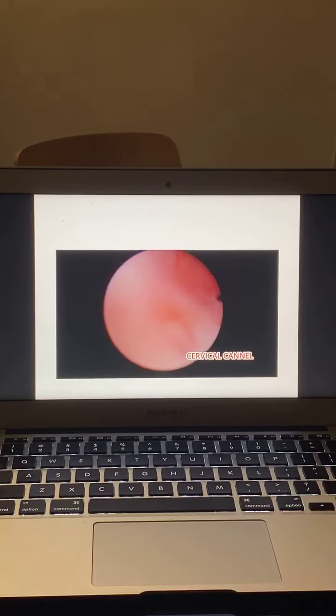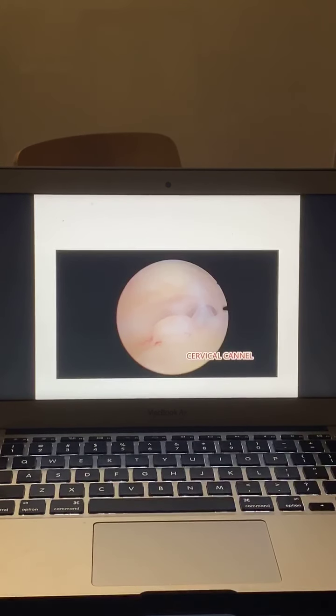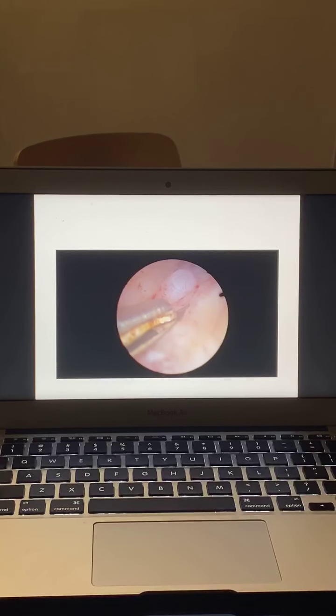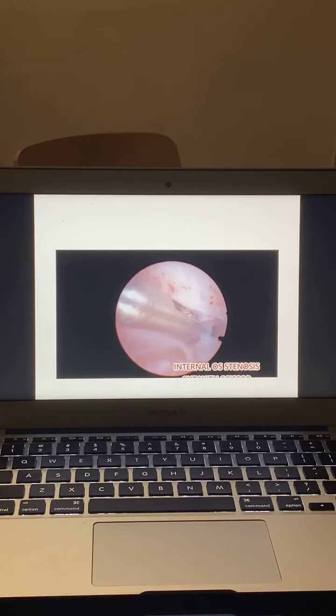This is the cervical canal, and now we are looking towards the internal os. You can see there is a stenosis of the external os, and now there is a stenosis of the internal os. Sometimes the fluid distension does not help and you have to cut this fiber with the help of the scissor. You put the scissor inside and open up the scissor. This will dilate the internal os and then you can walk inside.